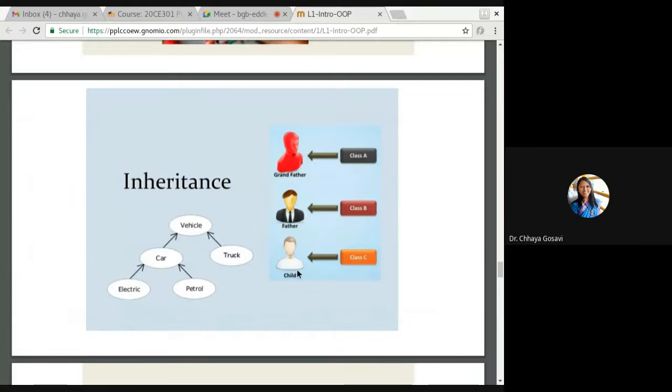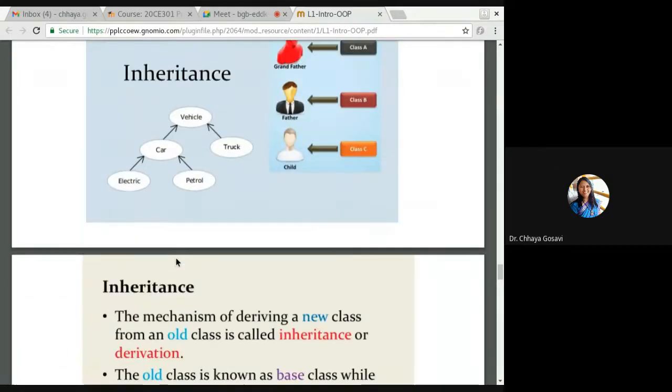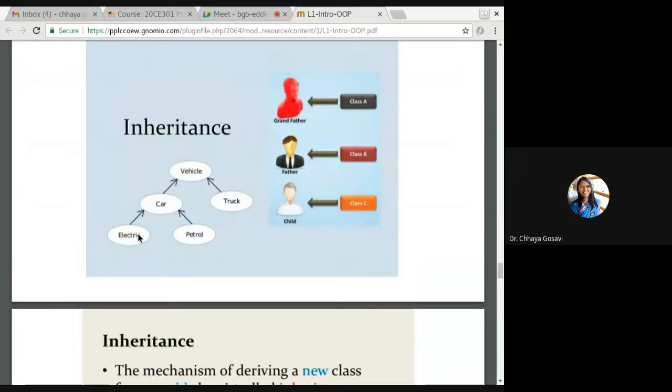For example, this is class A, class B, and class C. Grandfather, father, and child. So there can be a hierarchy. Or a vehicle. Car is a vehicle, truck is also a vehicle. There is an electric car and a petrol car. So when you go downwards, it is becoming more specific.